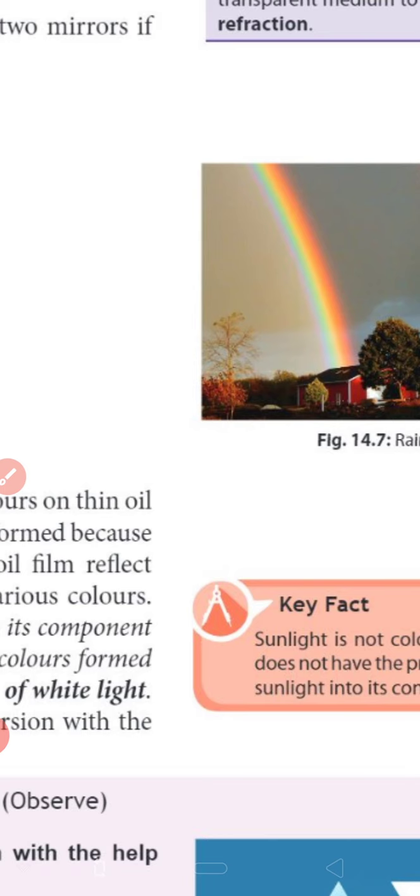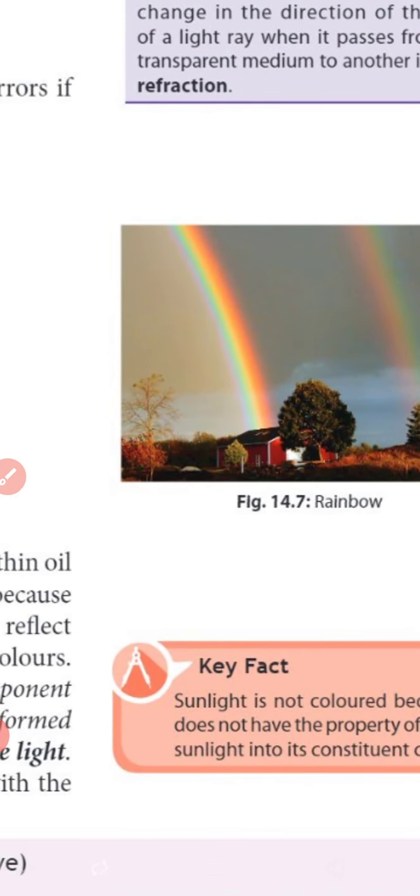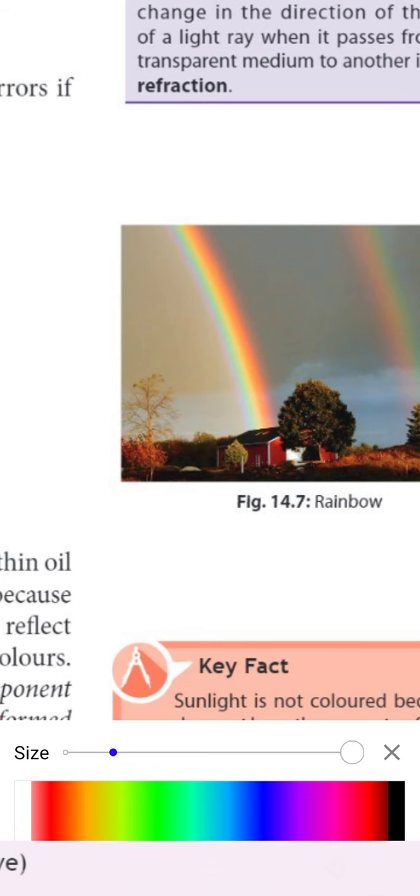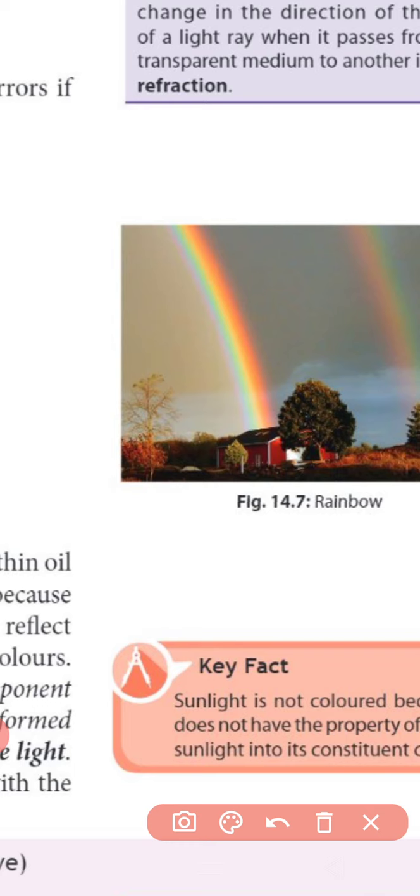So a rainbow is formed only when there is rain. After rain, water droplets are present in the air. For example, these are the rain droplets.